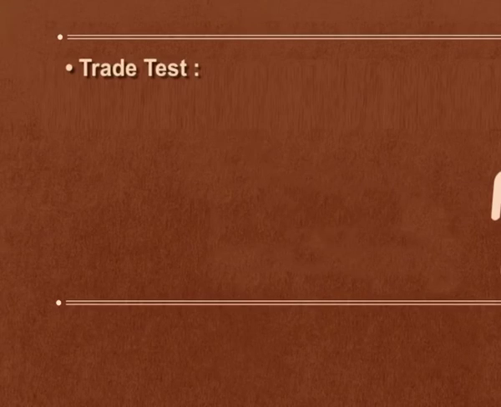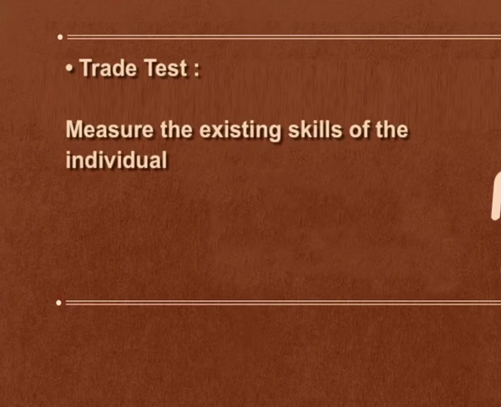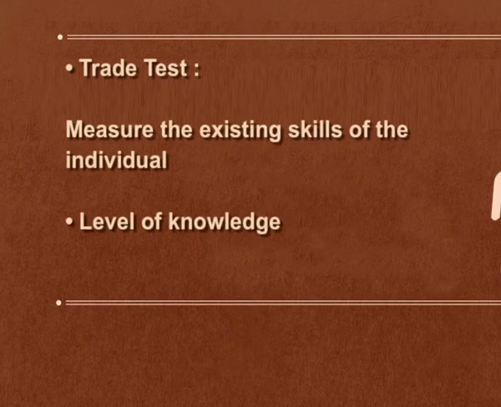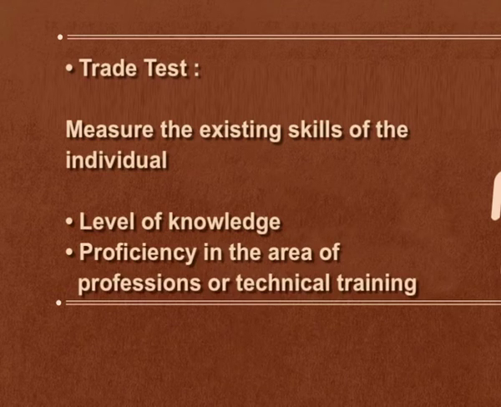The fourth type of test is trait test. The trait test measures the existing skill of an employee, what is the level of knowledge and what is the proficiency of that particular candidate in the area of profession or technical training. For example, if you want to choose a typist for your organization, you may give him a typing test in which you test his accuracy and speed in typing. Such a test is called a trait test.